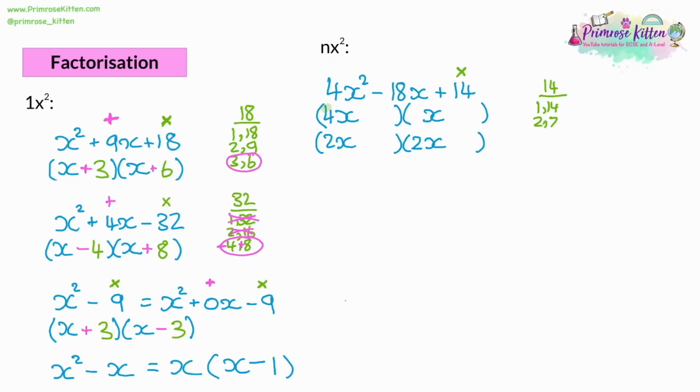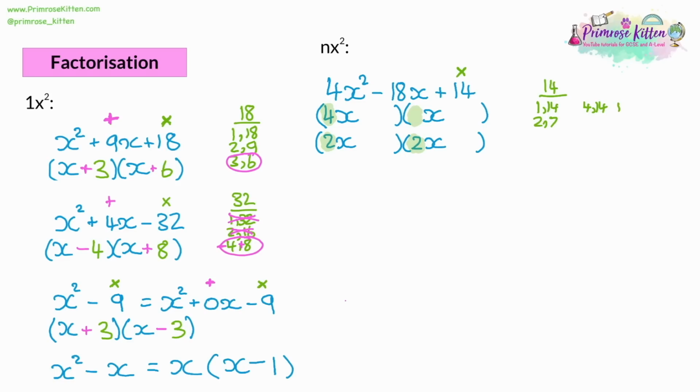Well, you are allowed to multiply by the coefficients on the x. Because when you expand the brackets, these numbers are going to get involved. So if it's the first alternative and it's 4x times x, you can multiply one of the numbers by 4, and you can multiply one of the numbers by 1. And this will give us a fresh list of alternatives. So we could have 4 and 14 if we multiply the first number by 4 and the second number by 1.